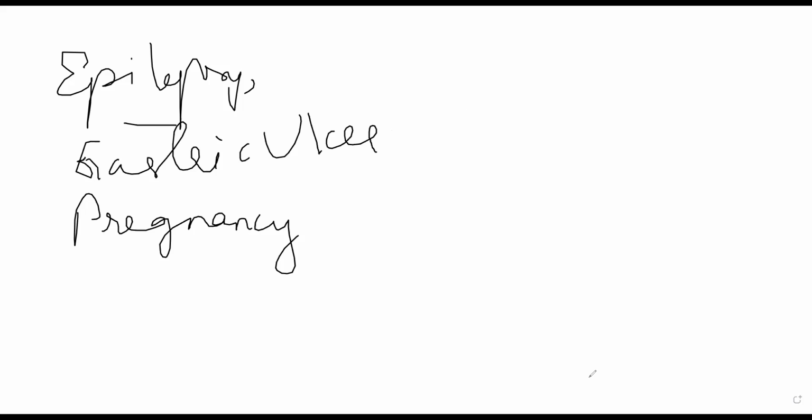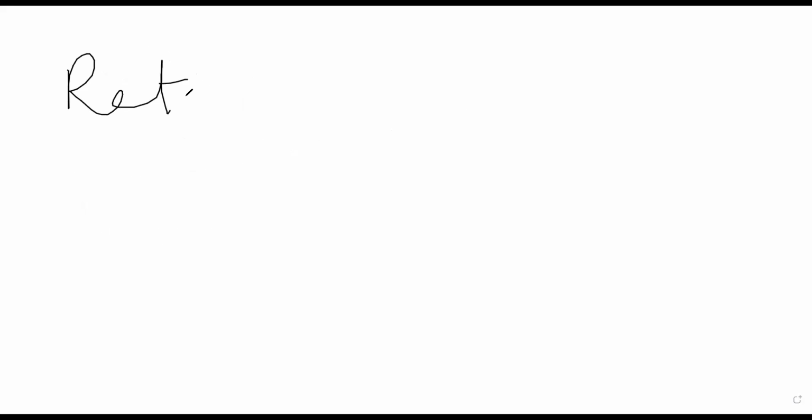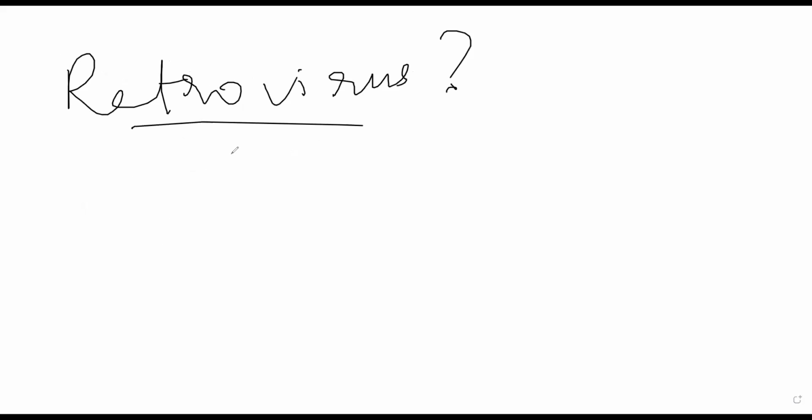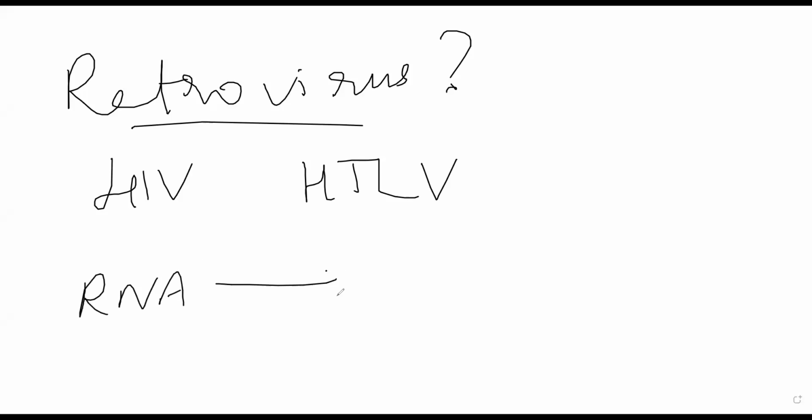All right. What are retroviruses? What is a retrovirus? HIV and HTLV-2, two types. What is a retrovirus? How is it different from other viruses? It will have a special type of enzyme, no? What is that enzyme called? Reverse transcriptase. What is the function of reverse transcriptase? Sir, it converts single-stranded RNA to double-stranded DNA. It can convert RNA into DNA.